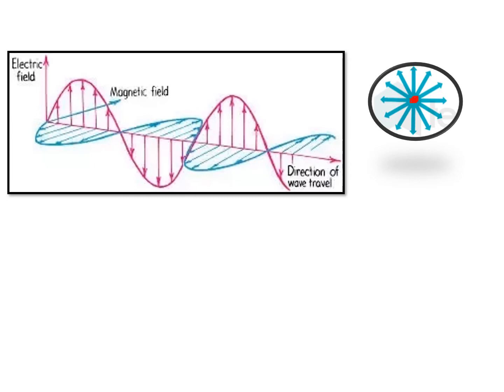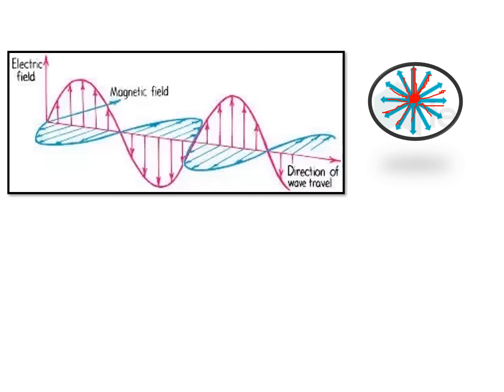Then we have n number of electric fields, and these electric fields are perpendicular to the direction of the wave. So this electric field is perpendicular to the direction of propagation of the wave, and all these electric fields will be perpendicular to the direction of propagation of the wave.